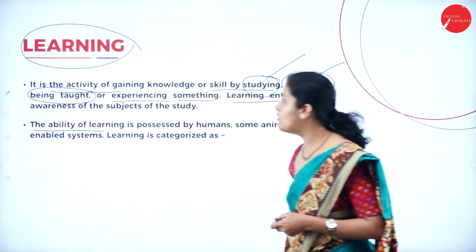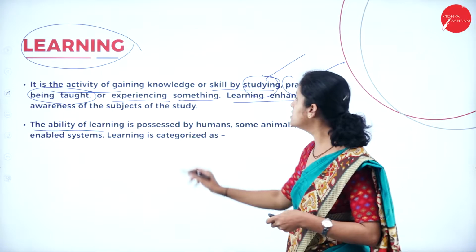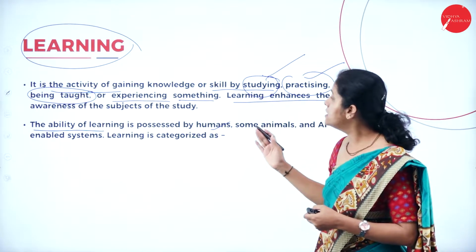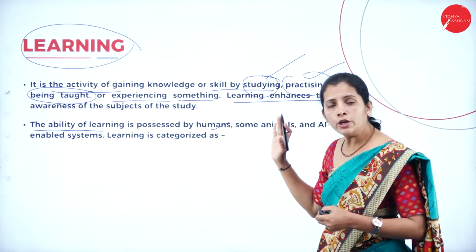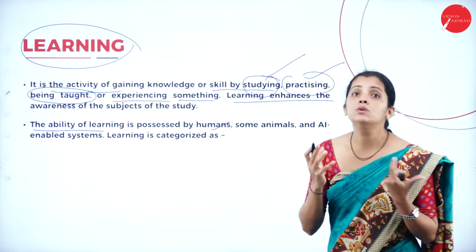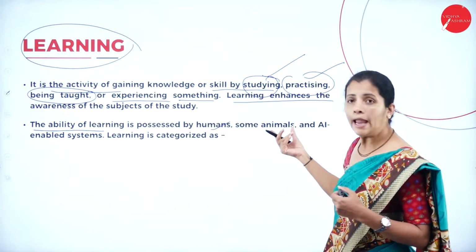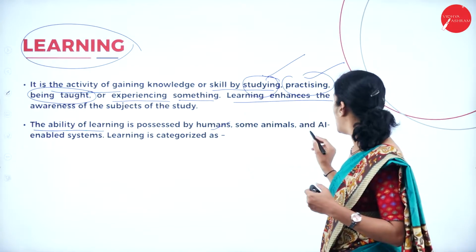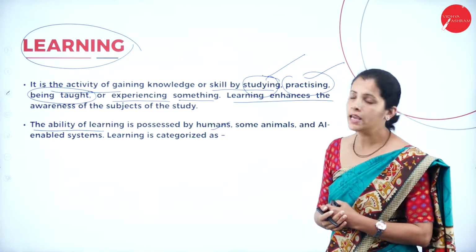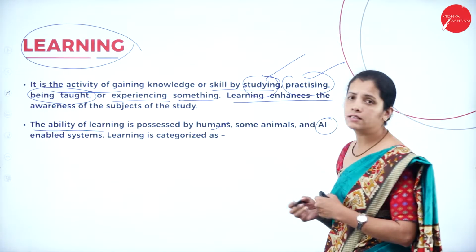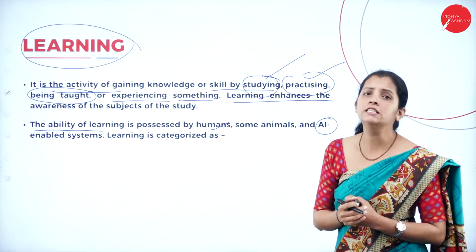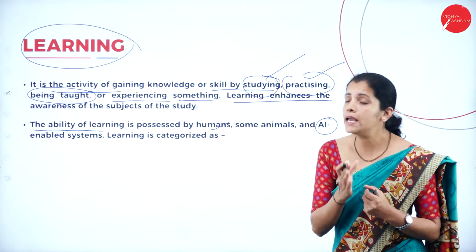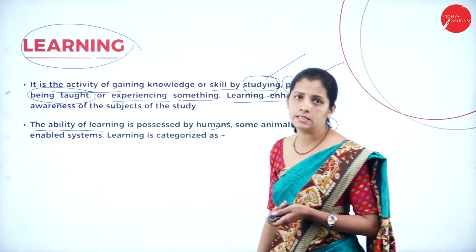The ability of learning is possessed by humans. Human beings have the ability to learn, and animals also have the ability to learn. And even AI, I can consider an artificial intelligence machine, device or software, must have learning capacity.